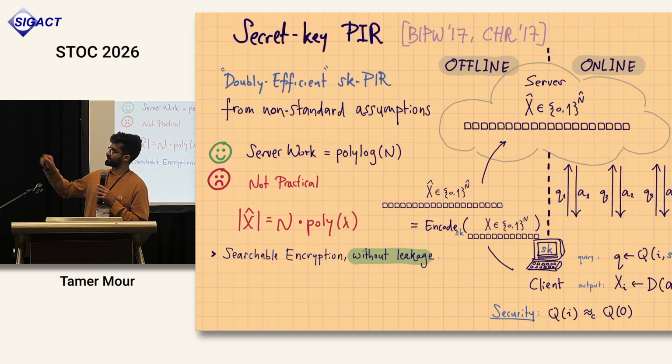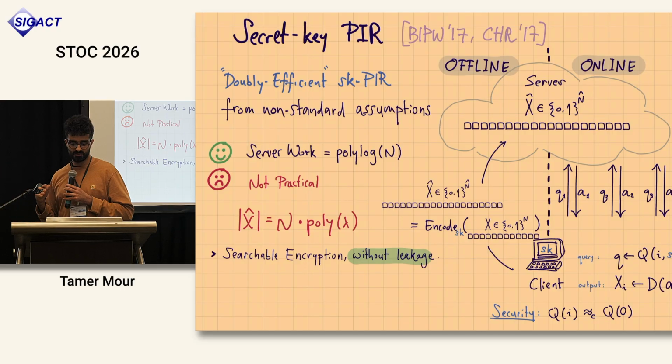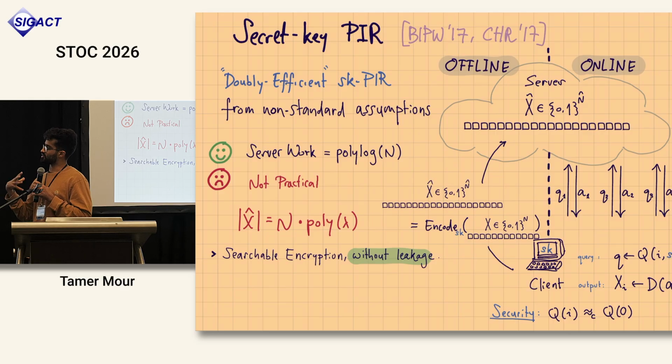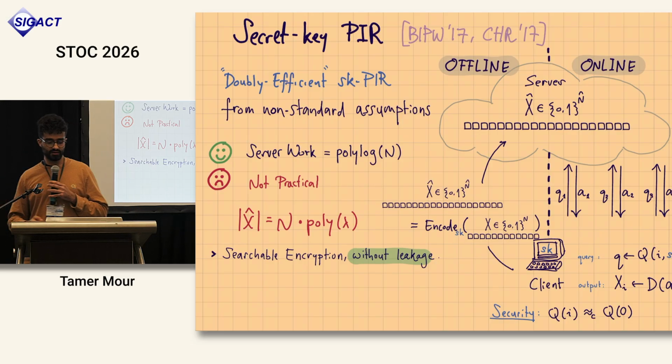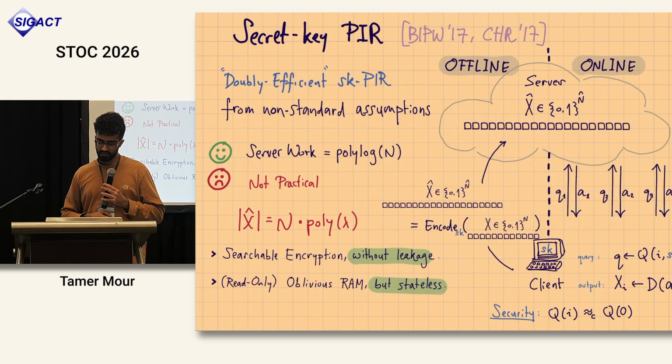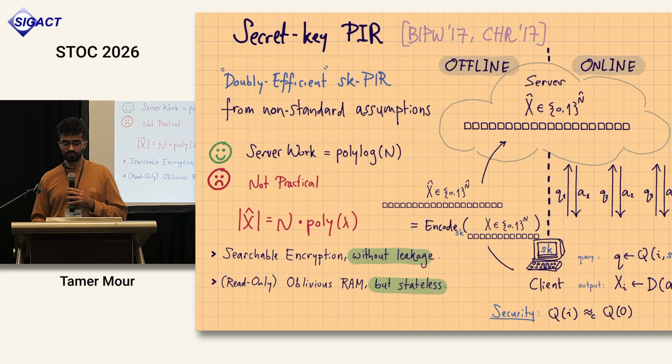Let me just position a little, to give you some idea where secret key PIR sits among other cryptographic primitives. You can think about it as some version of searchable encryption that doesn't leak the access pattern to the data. So it's like searchable encryption, but with no security leakage. Another way to think about it is as read-only oblivious RAM, where there's no state that is maintained neither on the client side nor on the server side.